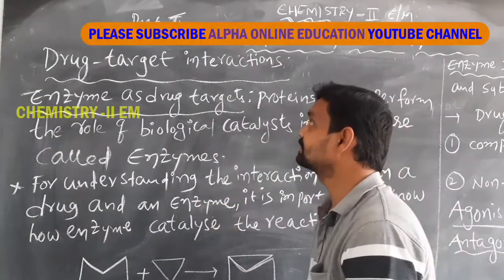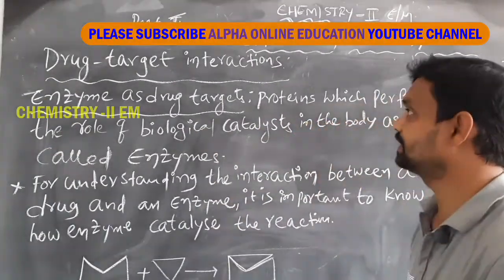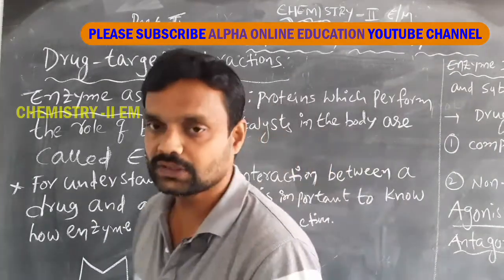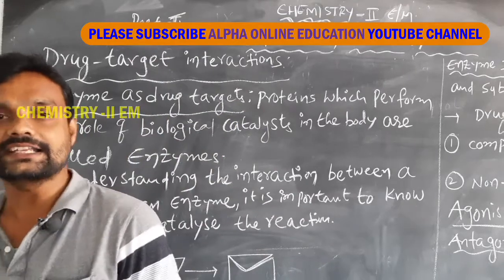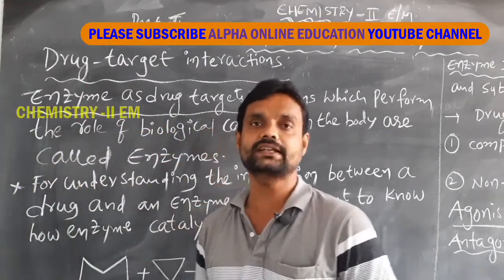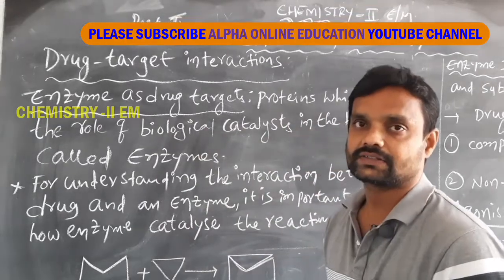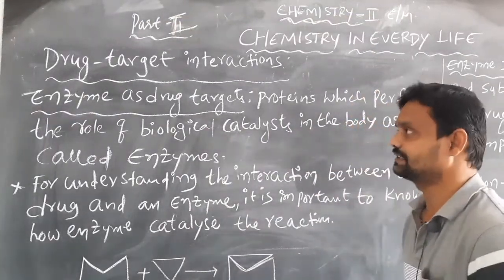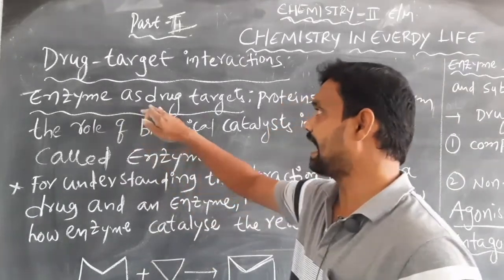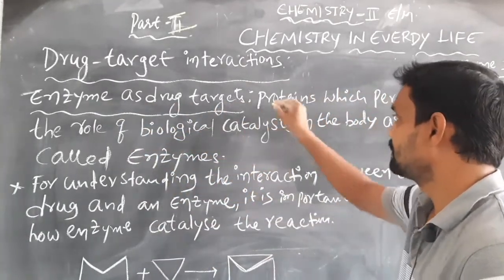Students, in this video we discuss drug target interactions, how drugs and their targets can interact in our body. Simply, that is drug target interaction. For example, enzymes as drug targets.